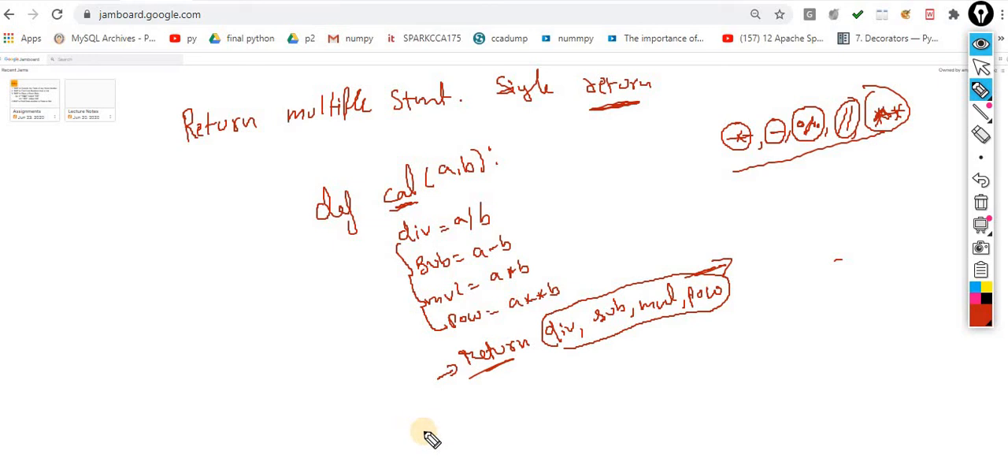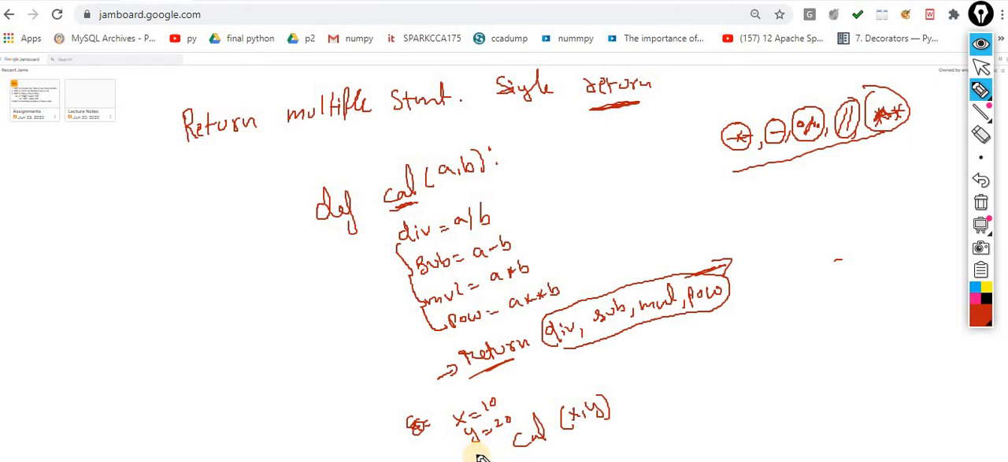Now when I call this function, I take the value into x, let's suppose 10, and into y, let's suppose 20. Then I call this function calculator, and what I am passing over here is x comma y. Now I am returning the value.